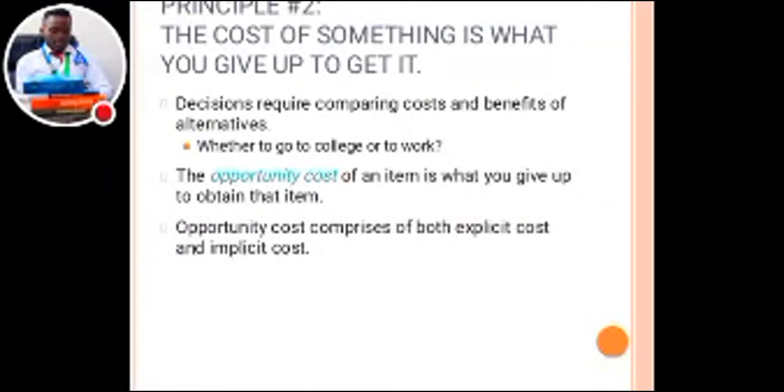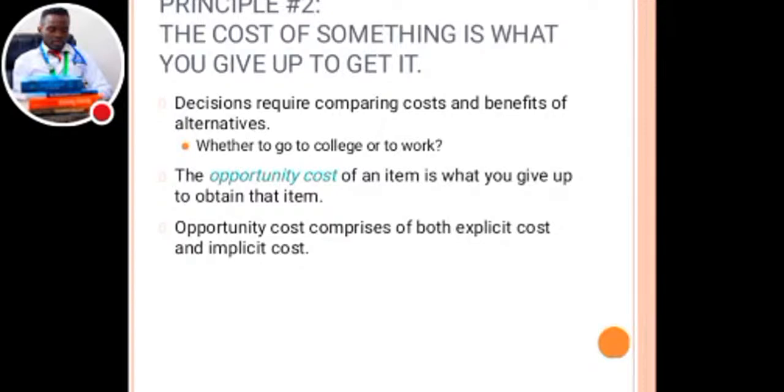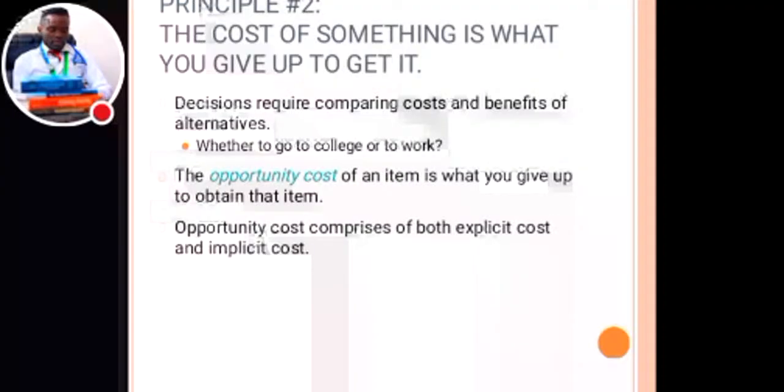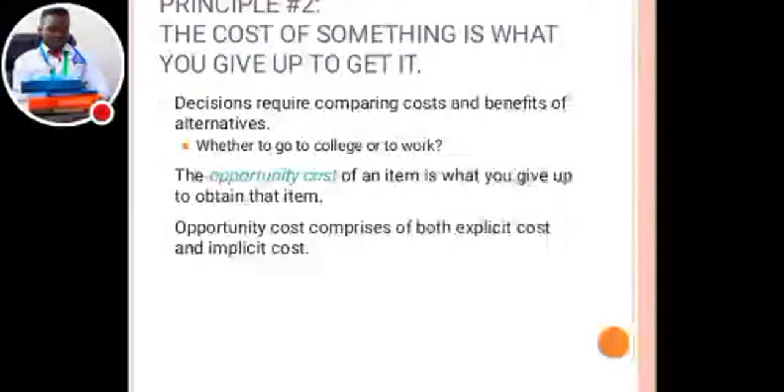The cost of something is what you give up to get it. If you want to get something, the cost is something that you're willing to give up so that you can get what you want or what you're desiring. I'll give an example. Decision usually requires comparing the cost as well as the benefit of alternatives. So you need to compare between the cost as well as the benefit.